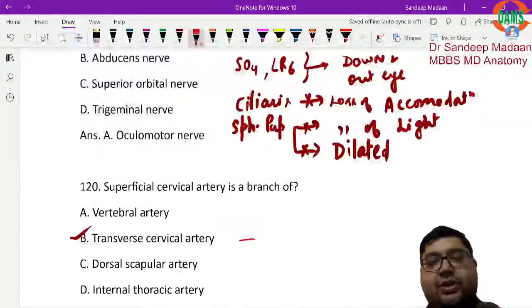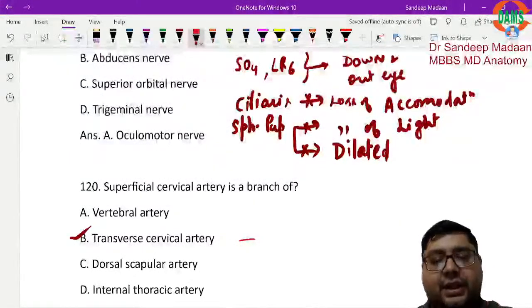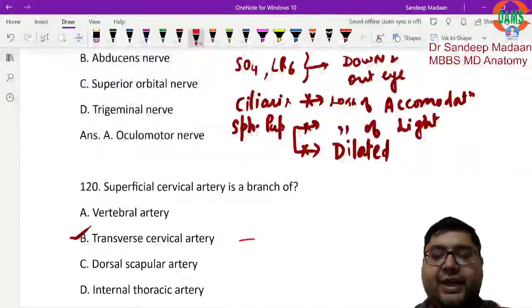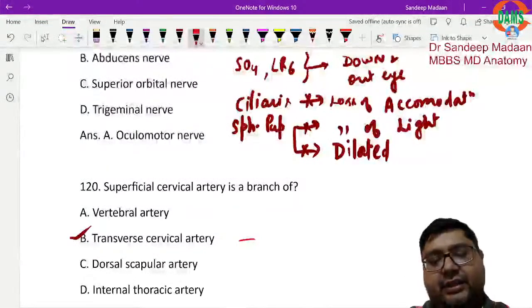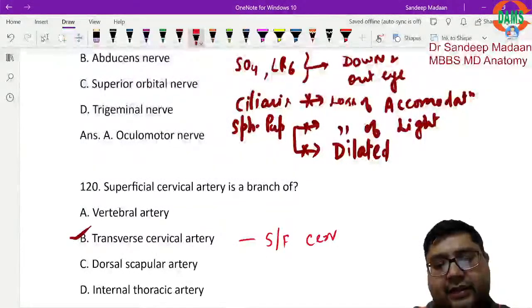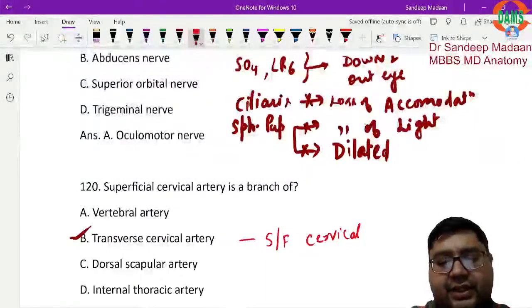No, it is a branch of thyrocervical trunk, because thyrocervical trunk is a branch of subclavian artery. But from the thyrocervical trunk, we have one of the branch called as transverse cervical artery. So transverse cervical artery is giving most of the time only one branch, which is called as superficial cervical artery, but sometimes as a variation it may give deep branch also.